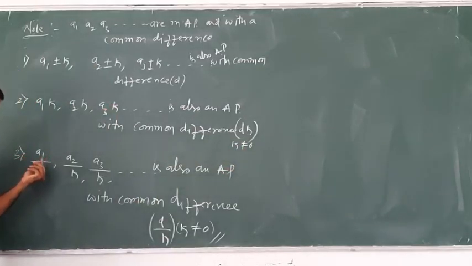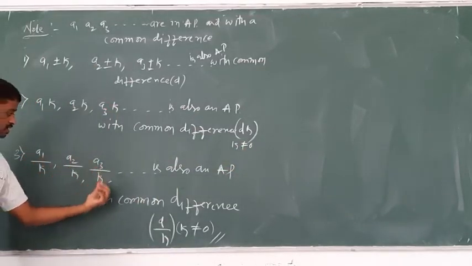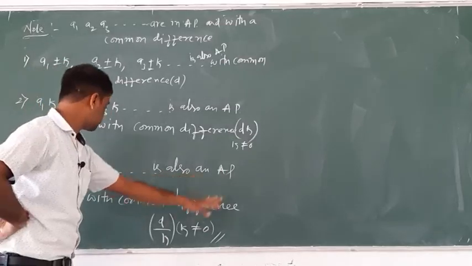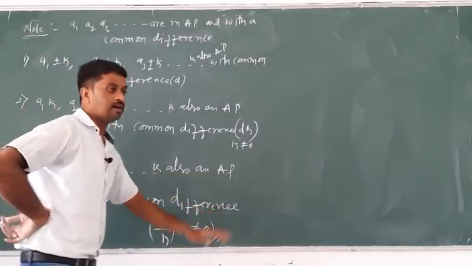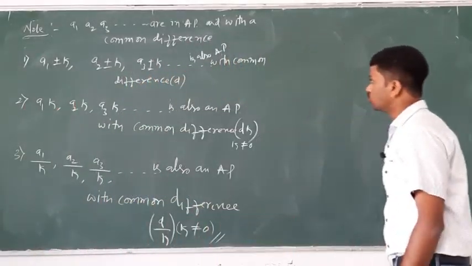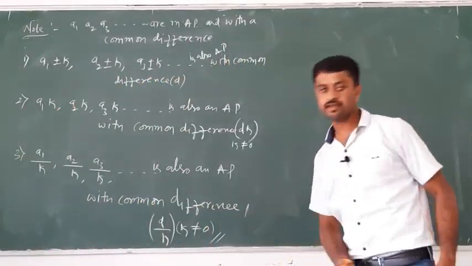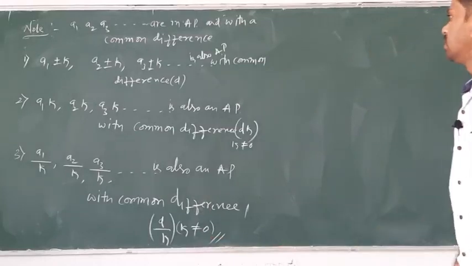Next, the third one: a1 by k, a2 by k, a3 by k and so on is also an AP with common difference d by k, where k must be not equal to 0. Clear? Yes, according to the properties.